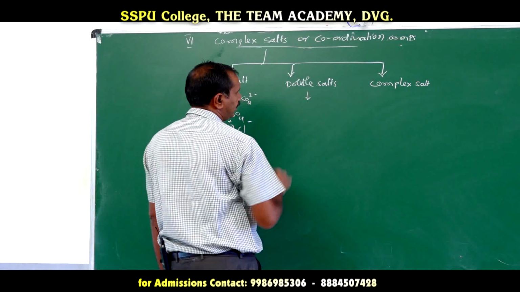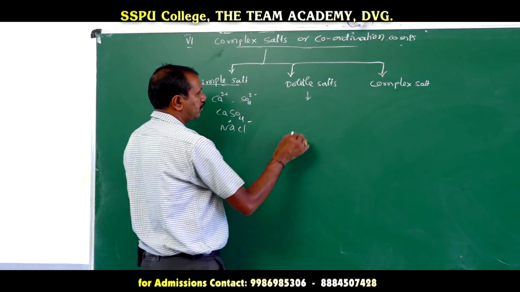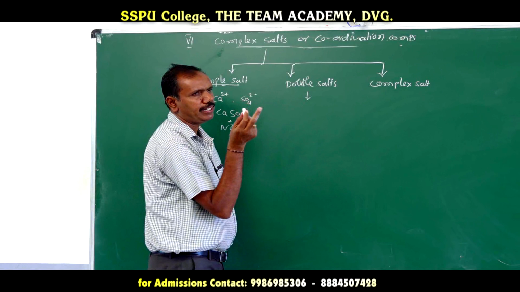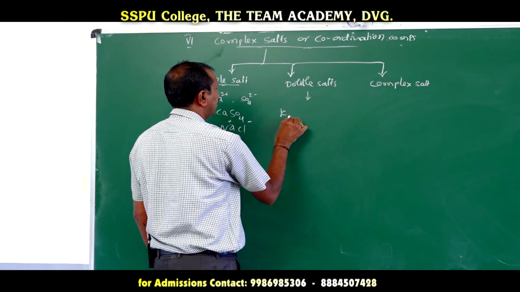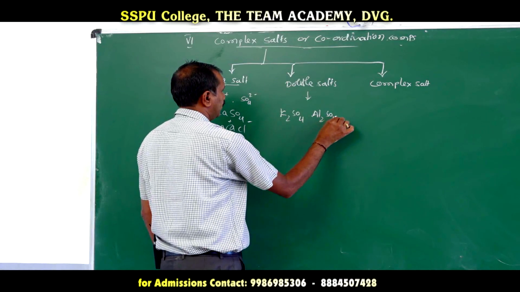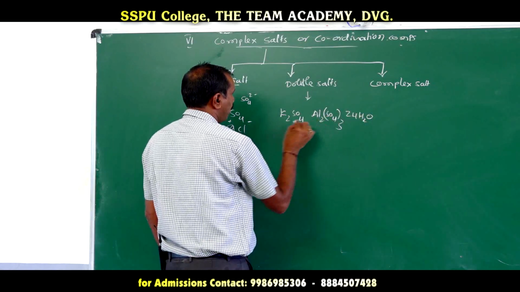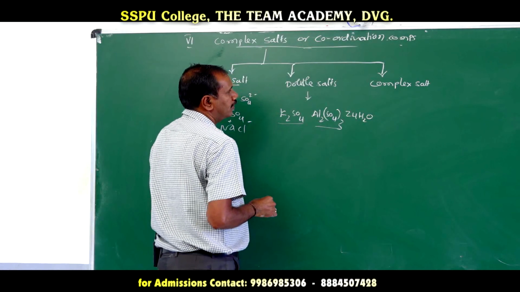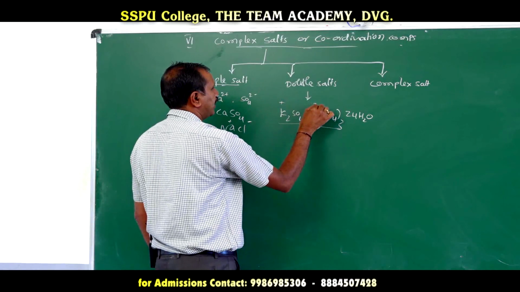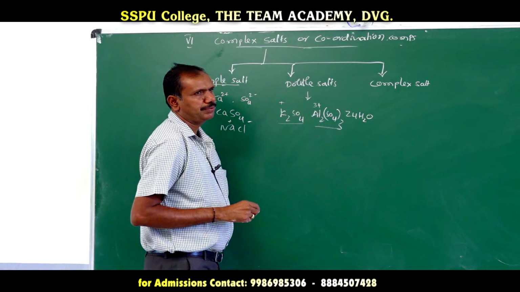A double salt is made up of 2 simple salts. Among them, 2 cations are there and 1 anion. For example, K2SO4.Al2(SO4)3.24H2O. Here 2 simple salts are there. In that, 2 different cations are there, K+ and Al3+, but the anion is only one type.